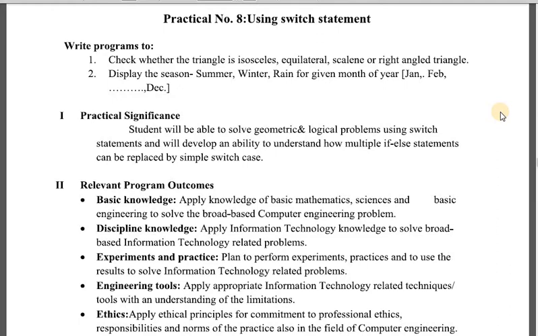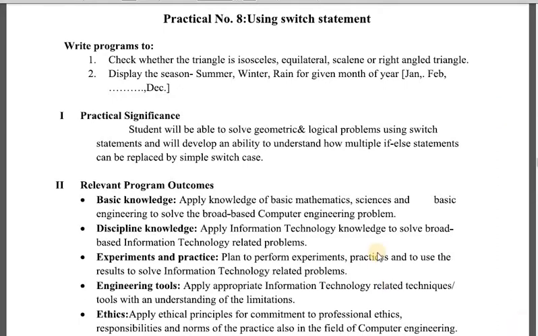The practical significance of this is that the student will be able to solve geometric and logical problems using switch statements and will develop an ability to understand how multiple if else statements can be replaced by a simple switch case.